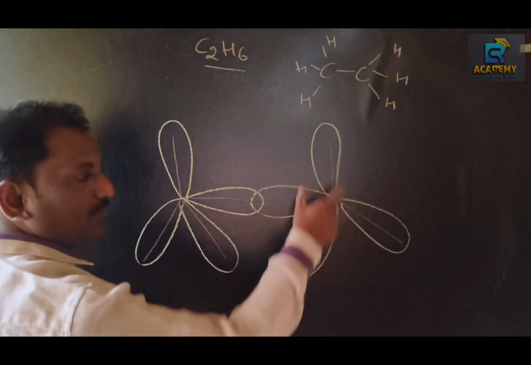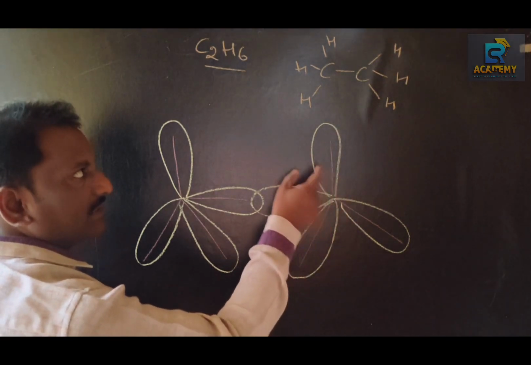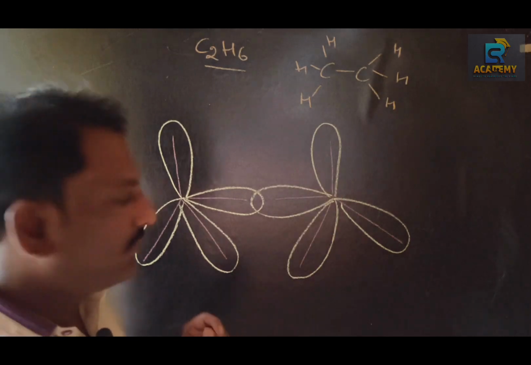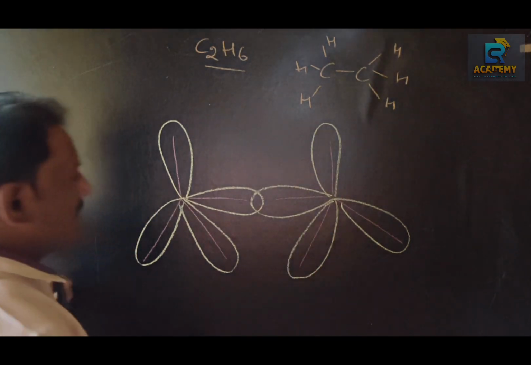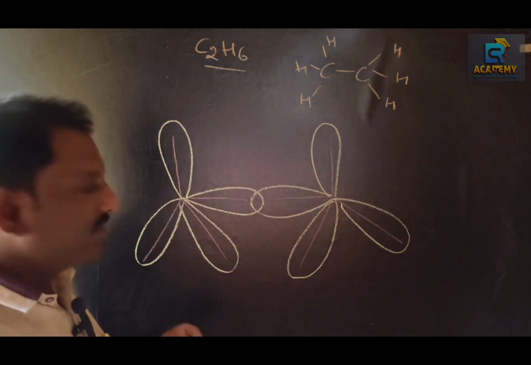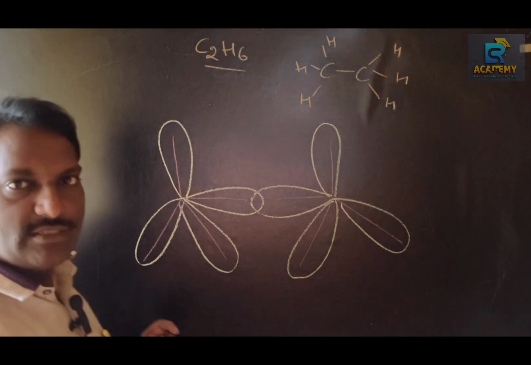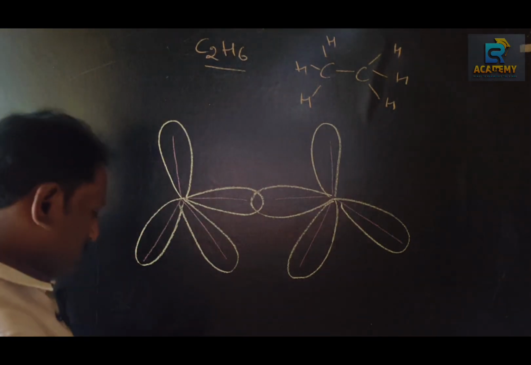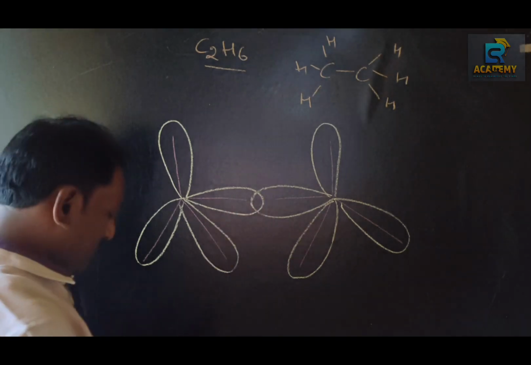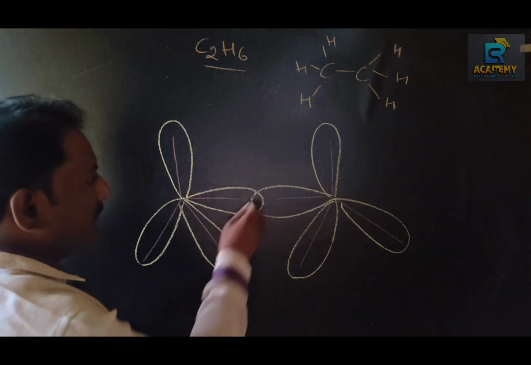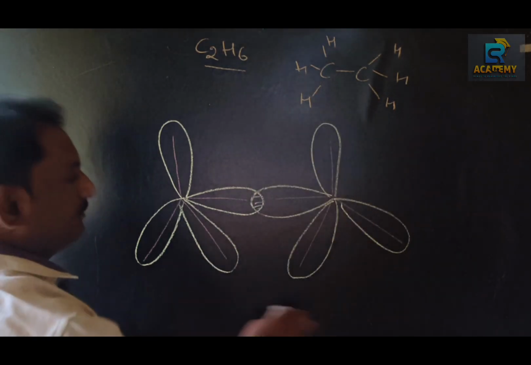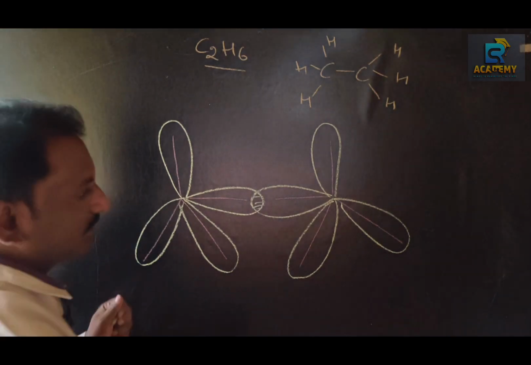This carbon gives four equal energy sp3 hybridized orbitals, and this carbon also undergoes hybridization and produces four equal energy sp3 hybridized orbitals. So these two overlap and form a sigma bond, and the remaining ones overlap with s orbitals of hydrogen.